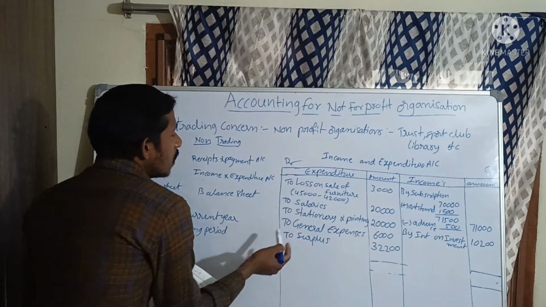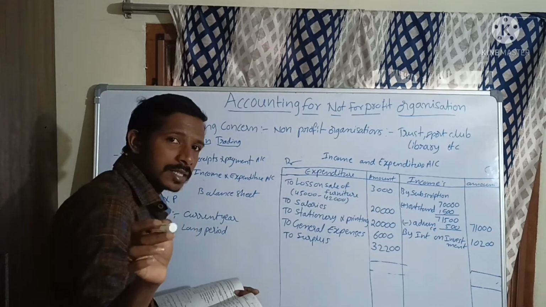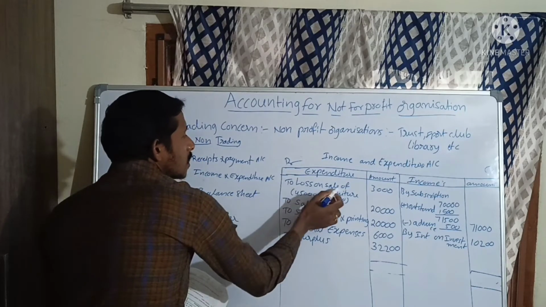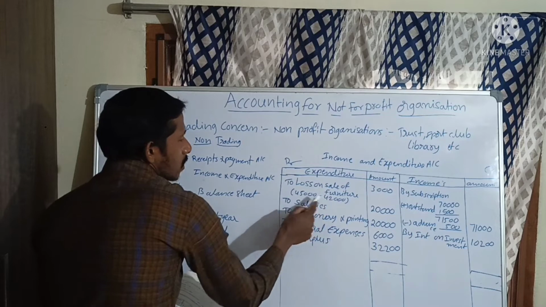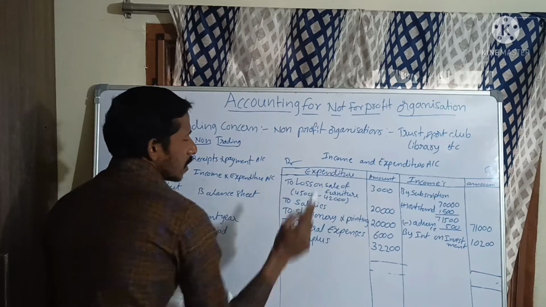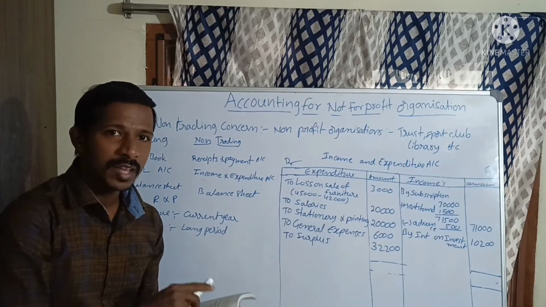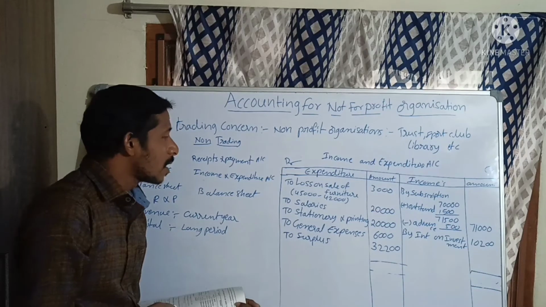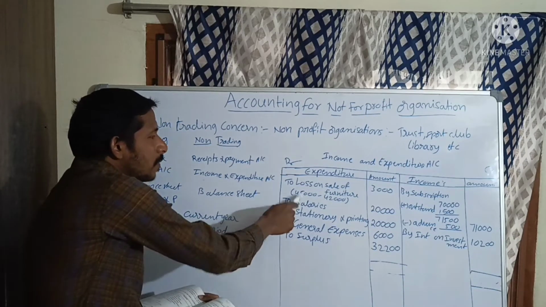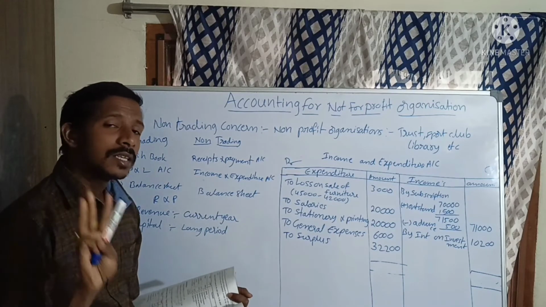Now come here. Loss on sale of furniture. Loss is always on the expenditure side, the debit side. To loss on sale of furniture, 45,000 value minus 42,000. How much difference? 3,000. So 3,000 is loss. Loss is always debit; if profit, then credit. Furniture value 45,000, but he sold only for 42,000, so 3,000 is a loss.